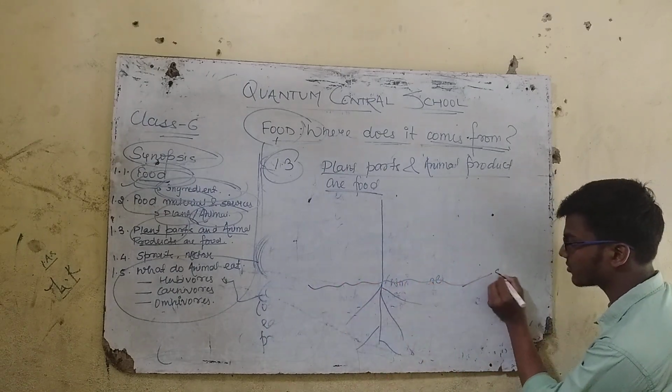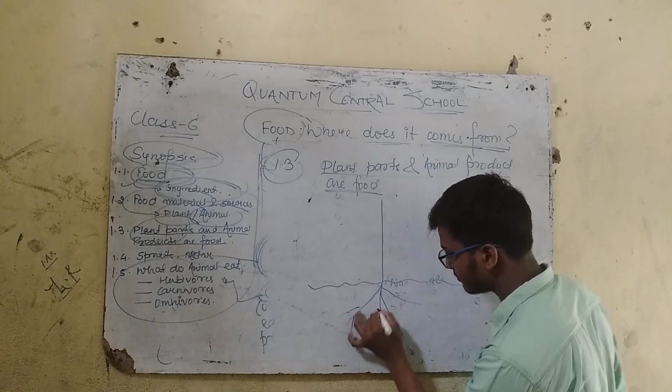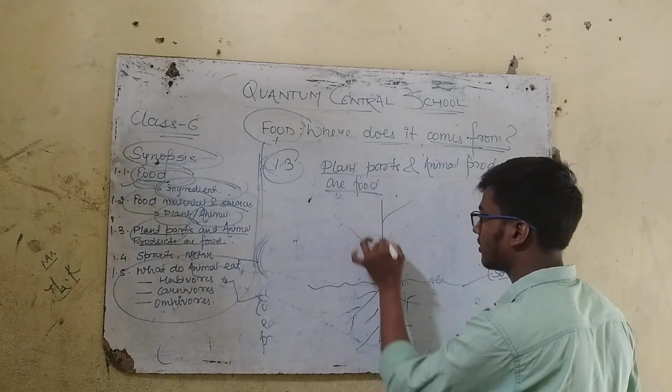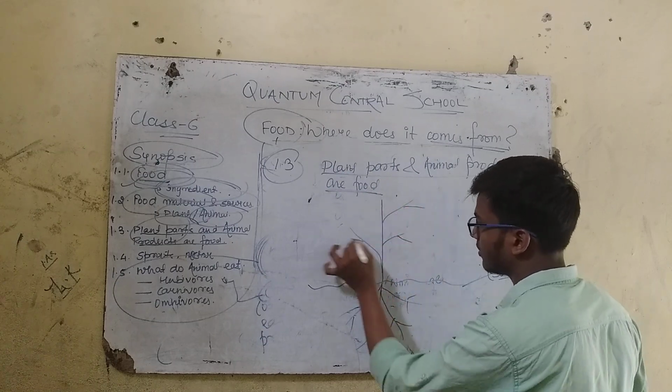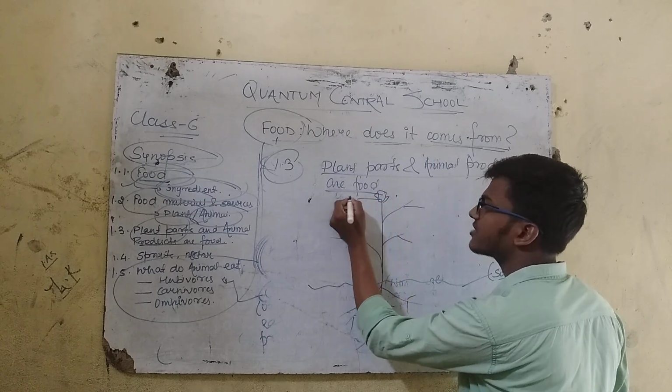Let us consider this as soil. This as soil. This terminates as flower.